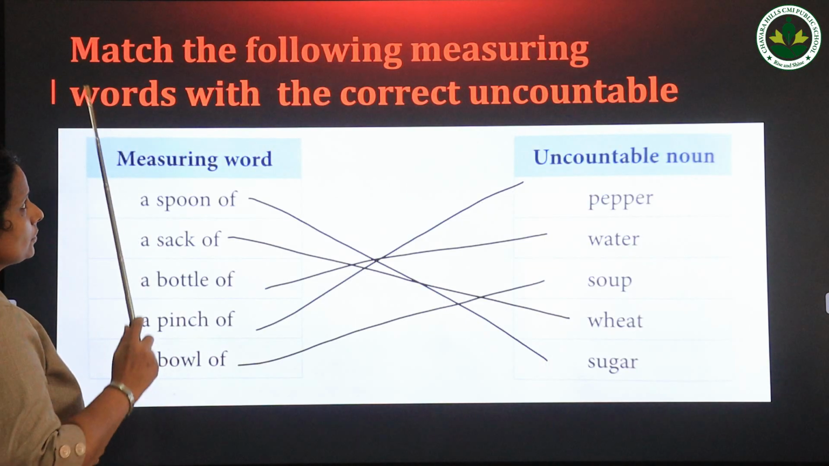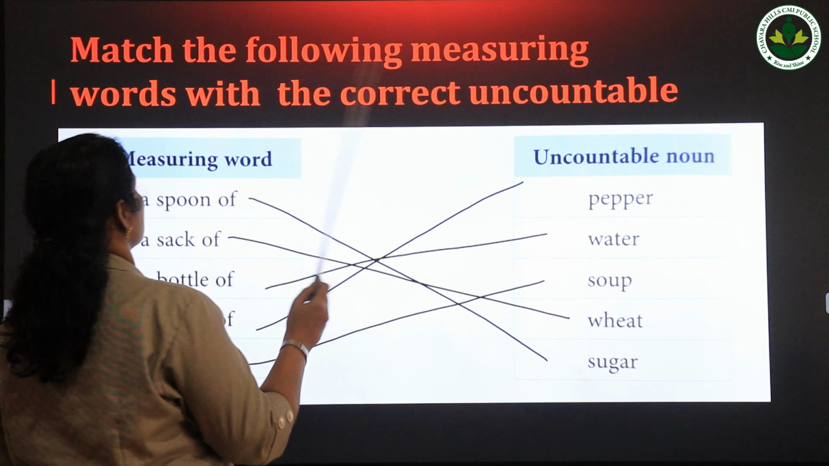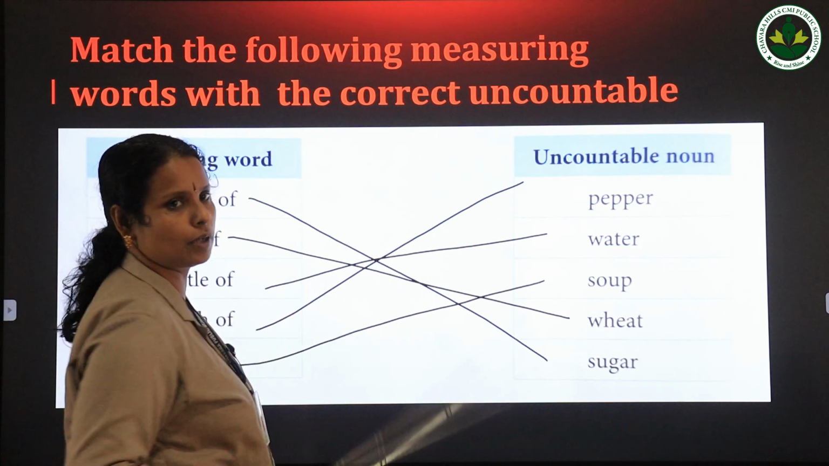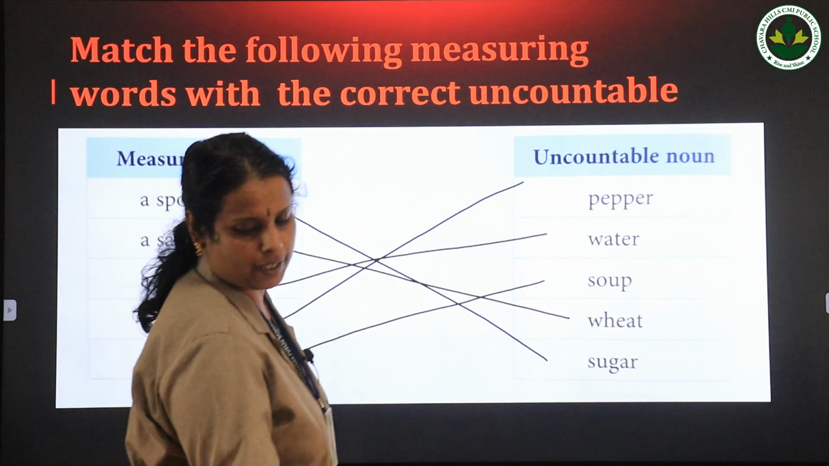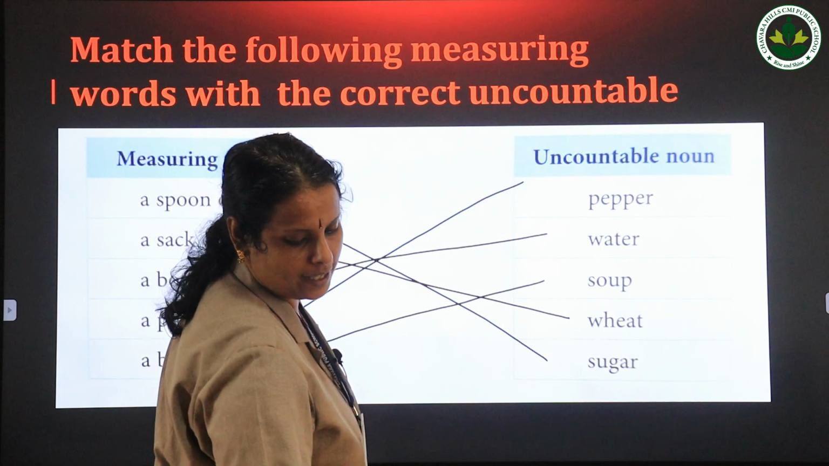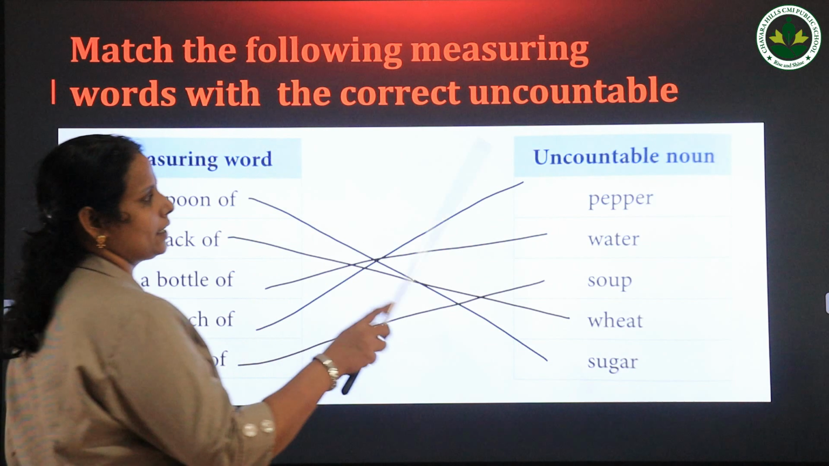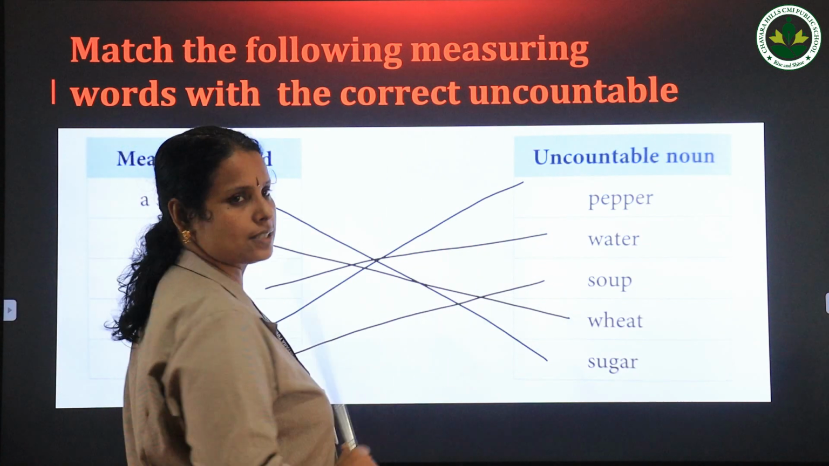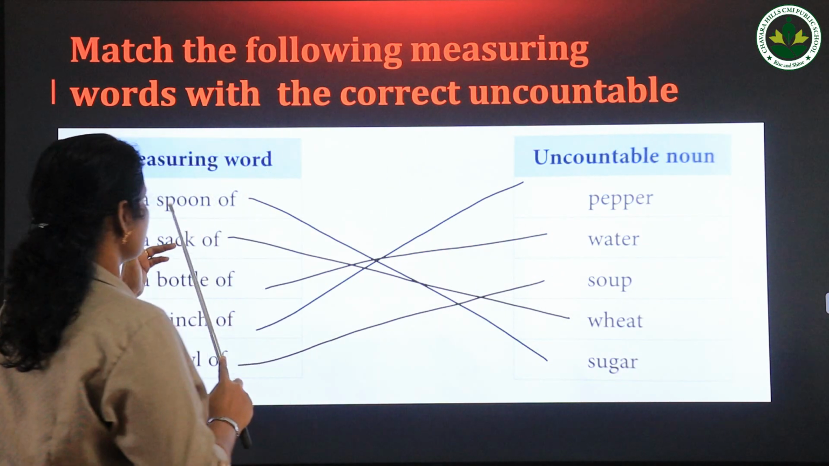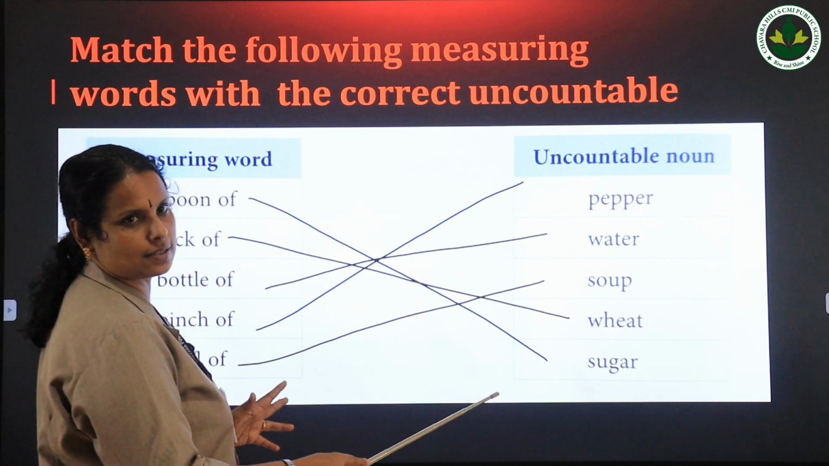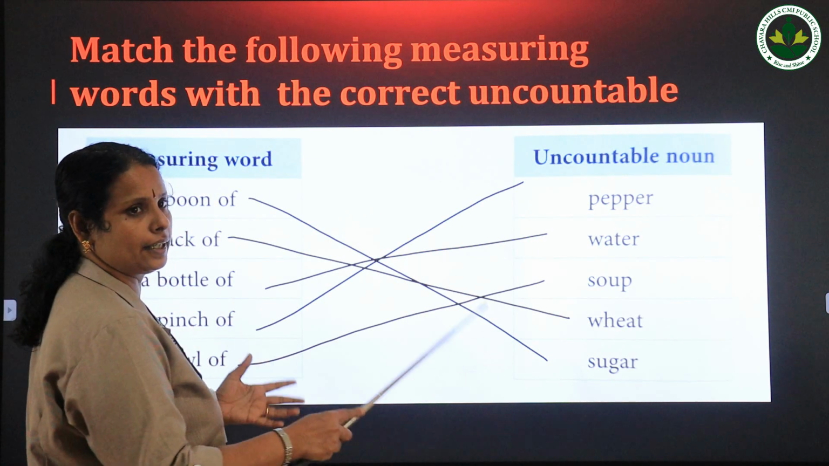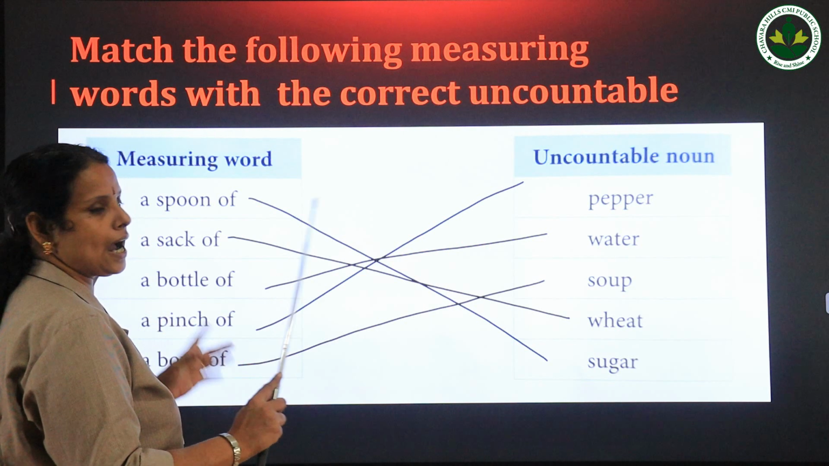Then match the following measuring words with the correct uncountable nouns. In your textbook at page number 20, the match the following is given. In the first column measuring words are given, and in the second column uncountable nouns are given. So using these measuring words you can match. Okay, it's roughly done here. You have to think and match.